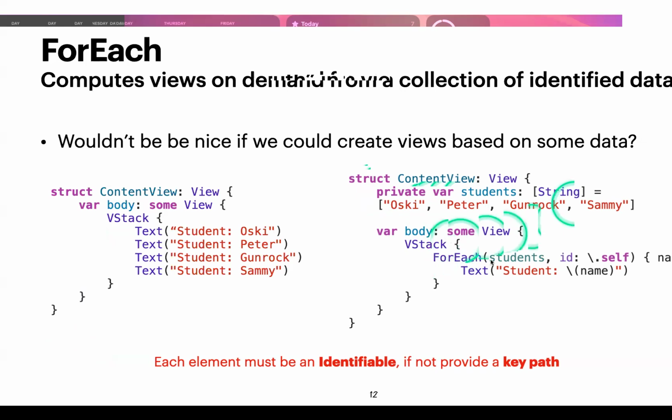So for ForEach, you could pass in, for example, this iterable, which is this array of strings. Now I'll talk about what this id argument is in a bit. And here, what does this look like to you? What did we learn in lecture today that you see this pattern right here? What is this? Yes. Closure.